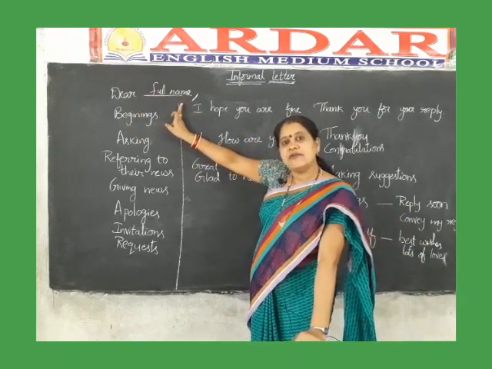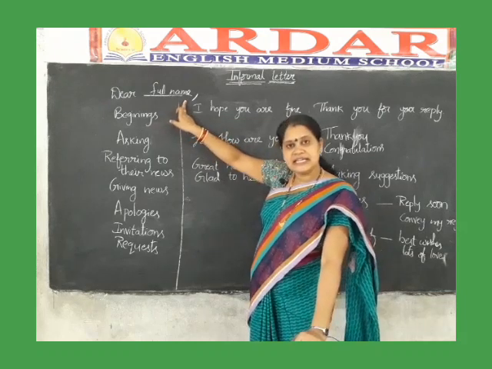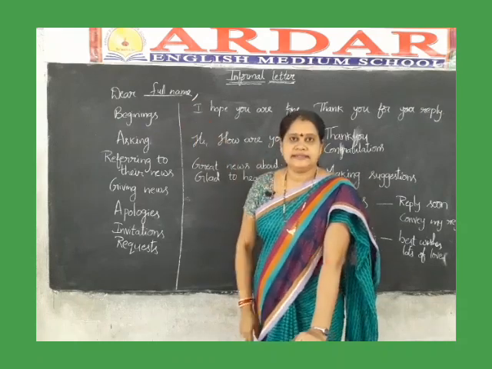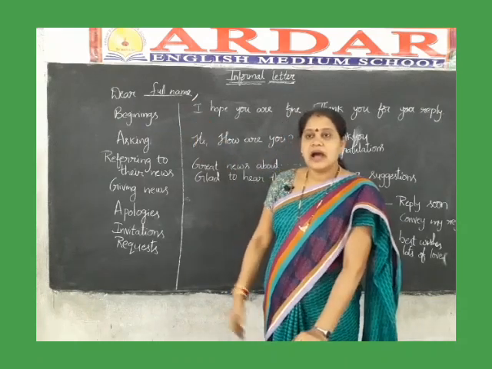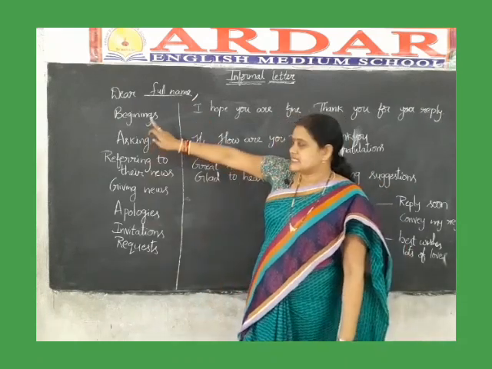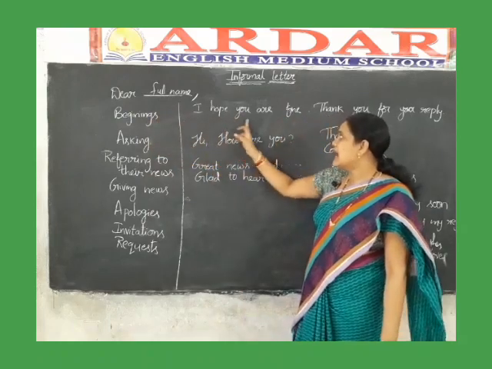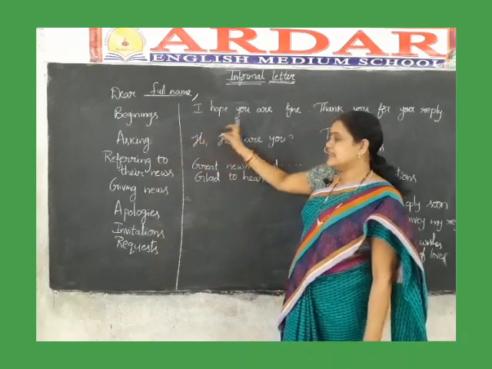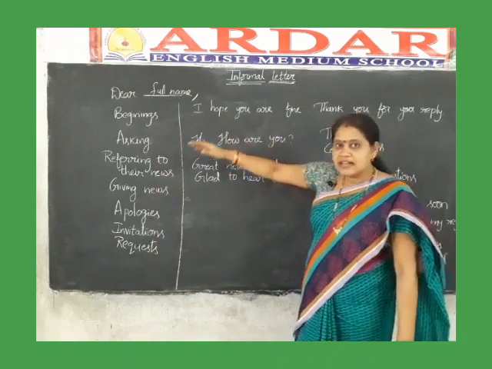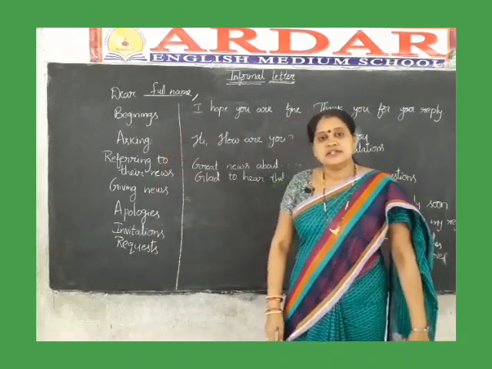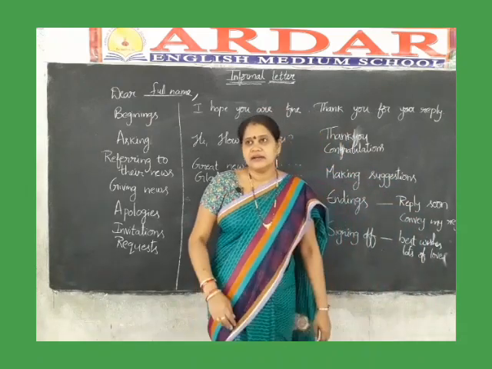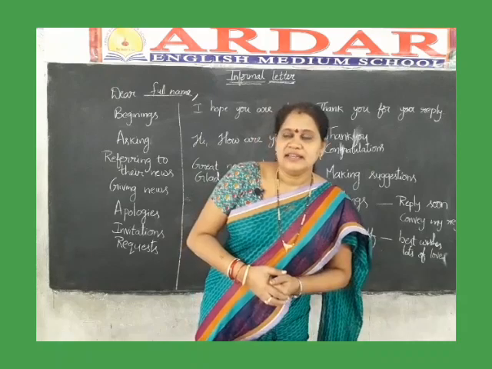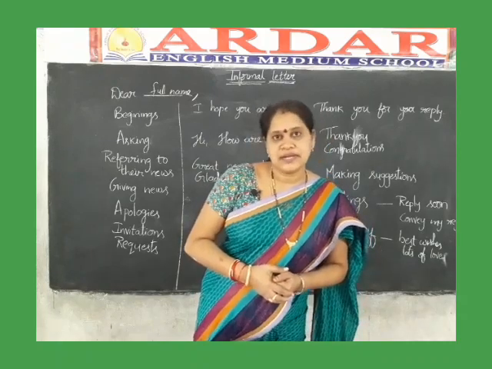After that, put one comma. Next, the beginning: you can ask, I hope you are fine, how are things going on. After that, asking: you can ask, hi, how are you? How about your family? These types of sentences you can write.